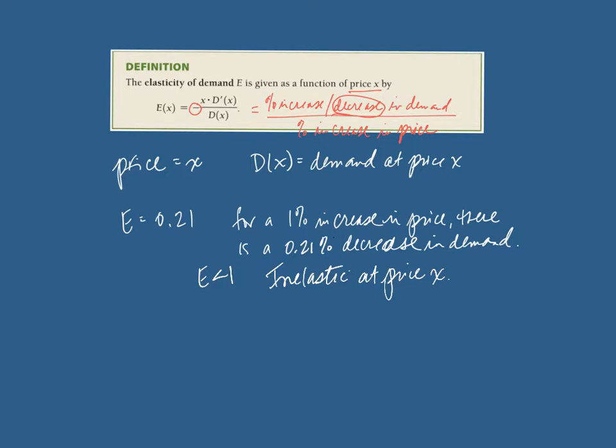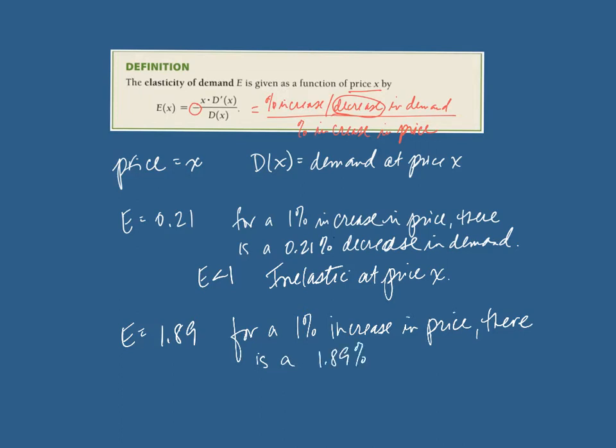On the other hand, if we end up with an elasticity of, let's say, 1.89, this says for a 1% increase in price, there is a 1.89% decrease in demand at that price. And since we're larger than 1, we say that the demand is elastic at price X.